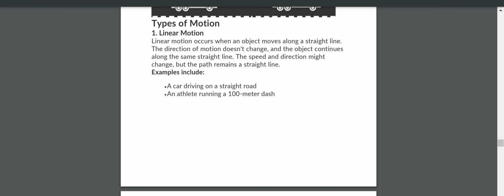Types of motion. We have three types of motion: linear motion, periodic motion, and circular motion. How many types of motions are there?